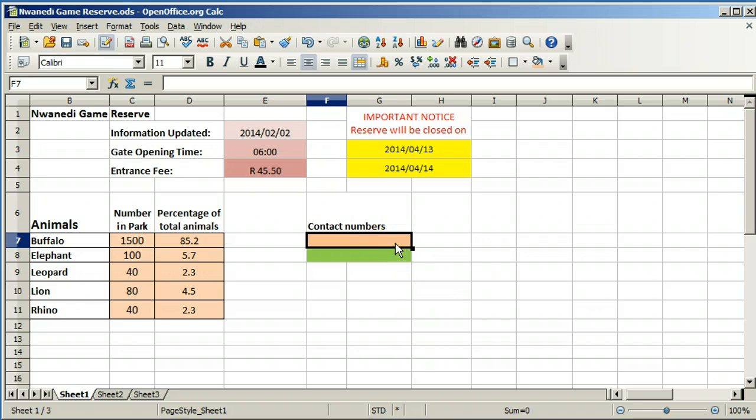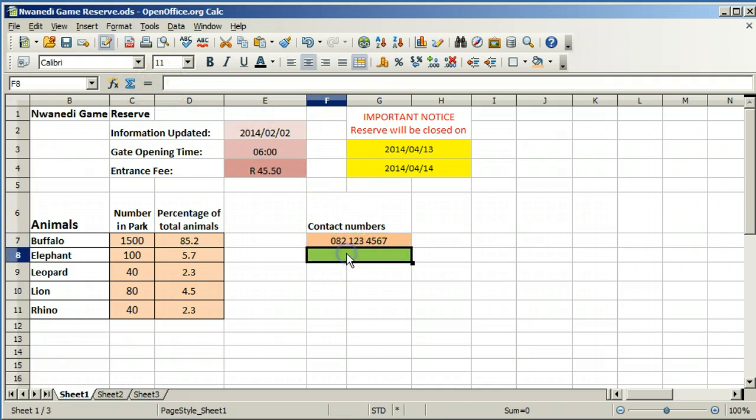Type in a contact number. Click on Accept. Calc sees any number typed in as a number, whether it has a 0 in front or not. Numbers which are not going to be used in calculation should be input as text. To input a number as text, type an apostrophe before typing the number. Click on Accept. It's even better to add spaces so that it's easier to read the number. Click on Accept.